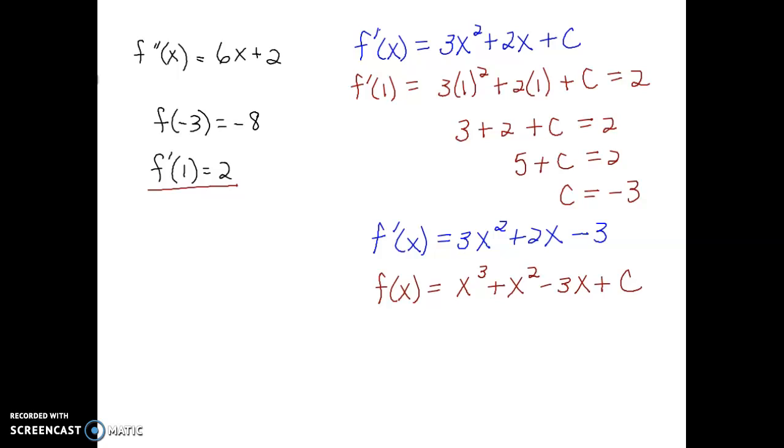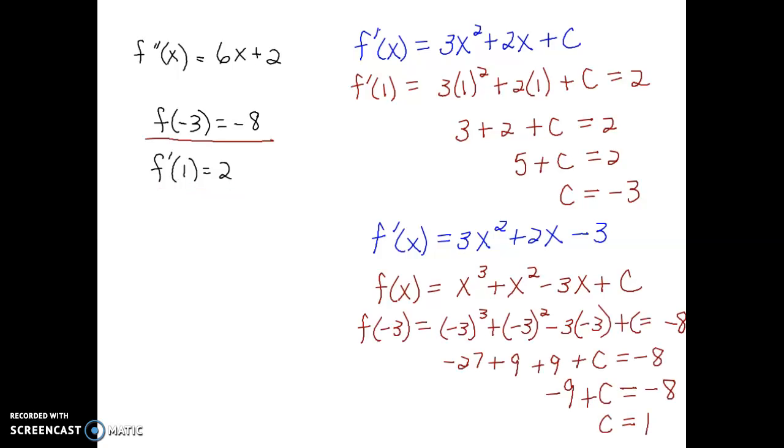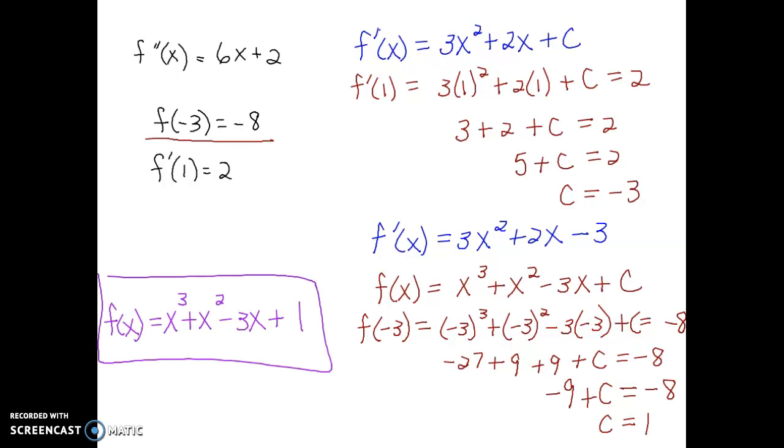Now I'm going to repeat the process. I'm going to integrate the first derivative to find the original function. My next piece of information about the original function is if I substituted -3 in place of x, it should equal -8. By going through this process, solving for c, I should get c equals 1, which means there's what the original function would be for this information.